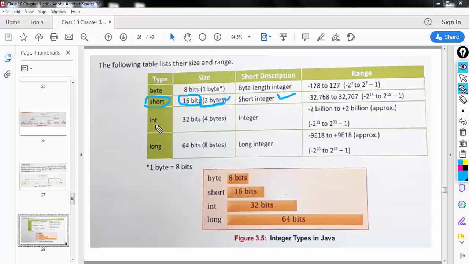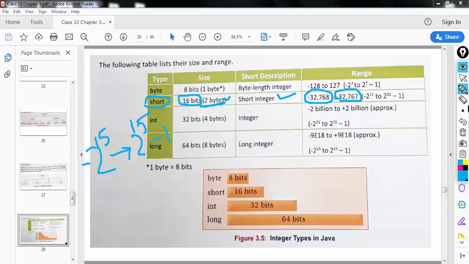Since it is using 16 bits, its range will be minus 2 power 15. Why 15? Because 1 less than 16 is 15, right? So minus 2 power 15 up till 2 power 15 minus 1. This will give you the numbers minus 32,768 to 32,767. So this is the range of the short data type.